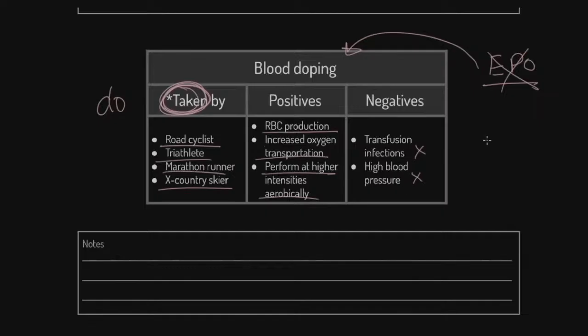And guys, just to say, the way this actually works is that blood would be removed some weeks before competition. Then that blood would effectively regrow, erythropoiesis, we've mentioned it already, and then we would re-inject, often just the red blood cells, that which has been taken out. So now you've got a greater blood volume and a greater number of red blood cells to transport oxygen for that aerobic respiration work.